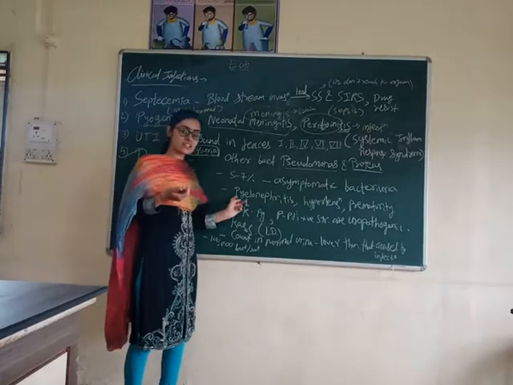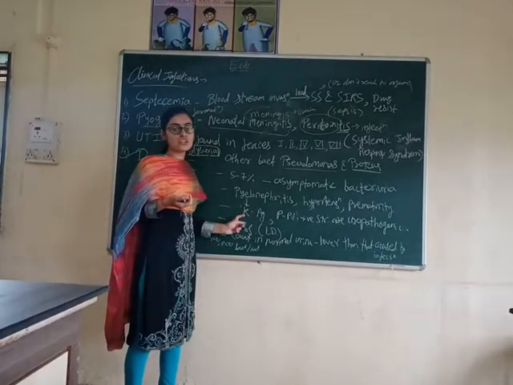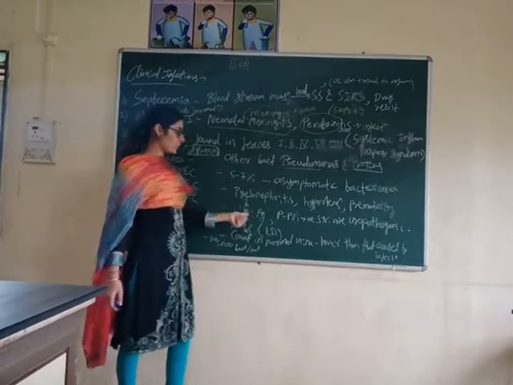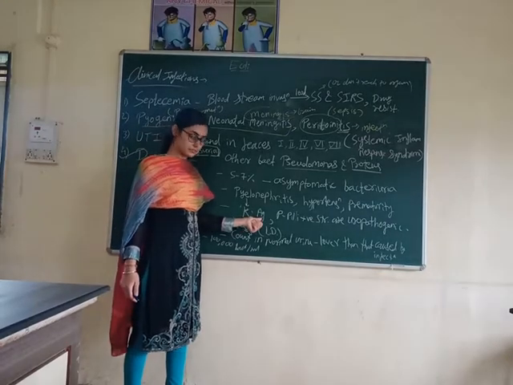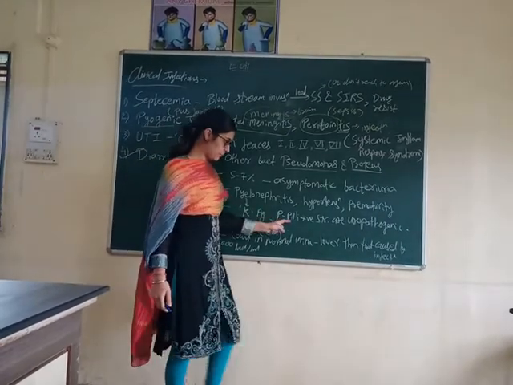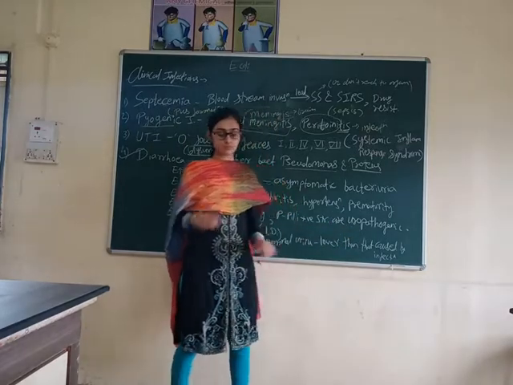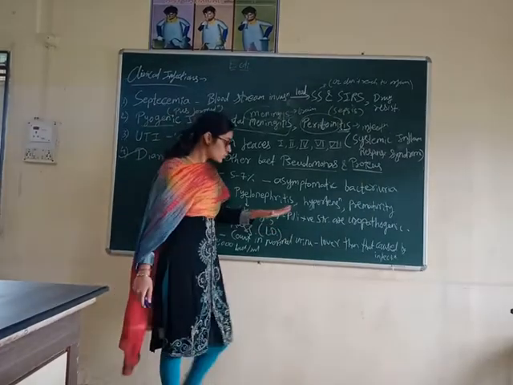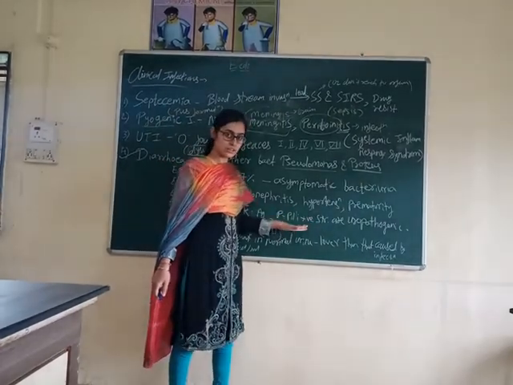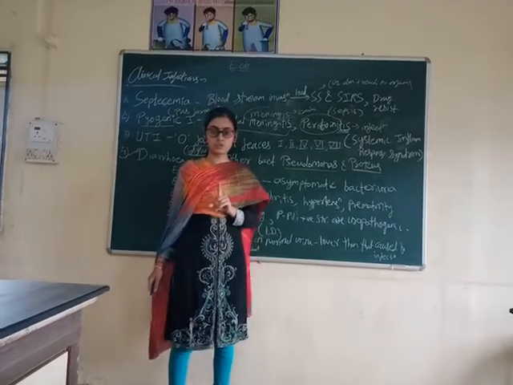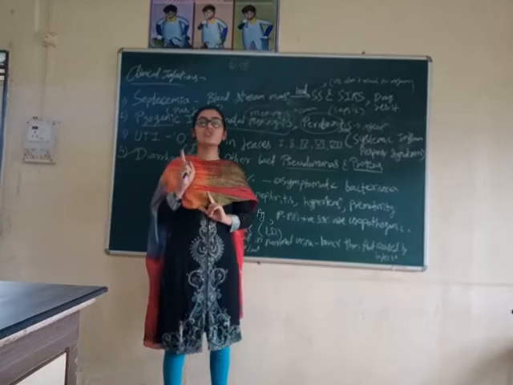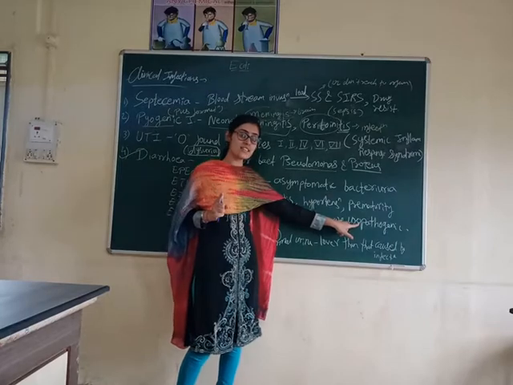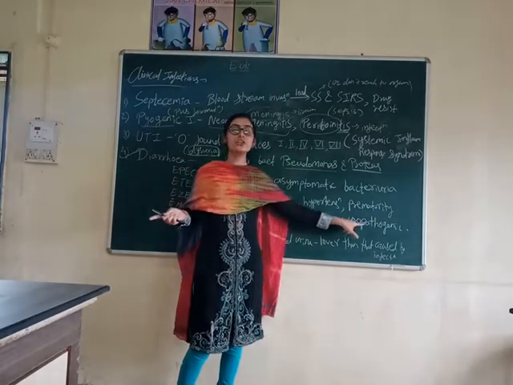Now pyelonephritis कशामुळे होतो? It happens due to the K antigen. As UTI occurs due to the O antigen, this pyelonephritis occurs due to the K antigen. P pili, the one line I wrote, P pili positive strains are uropathogenic. Now pili, these are the fimbriae which help in the locomotion. So जे locomotory strains आहे, जे movement करणारे strains आहे, these are mainly uropathogenic as compared to the non-motile. The motile strains of the E. coli are mostly uropathogenic. Uropathogenic means what? Which causes the UTI.